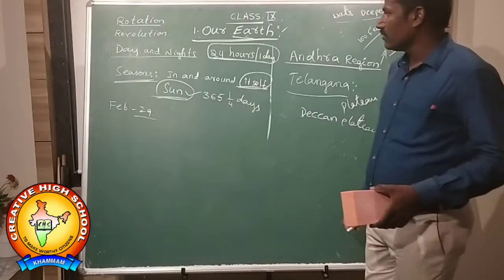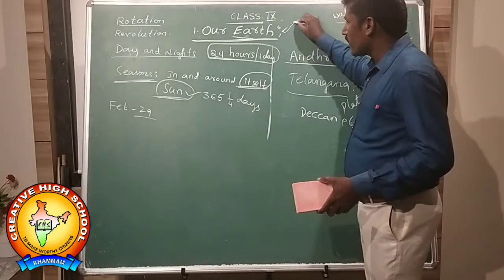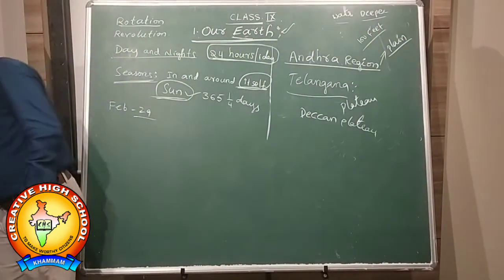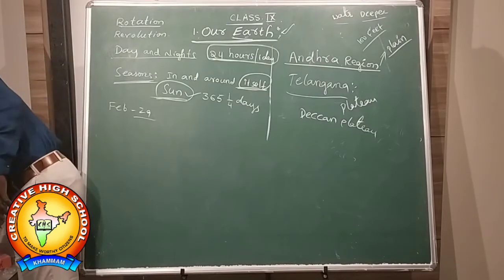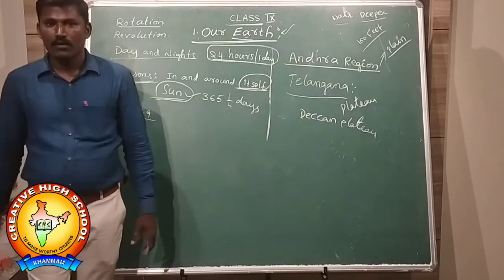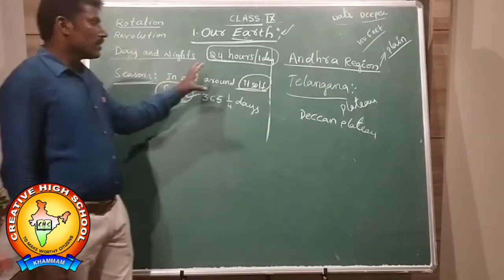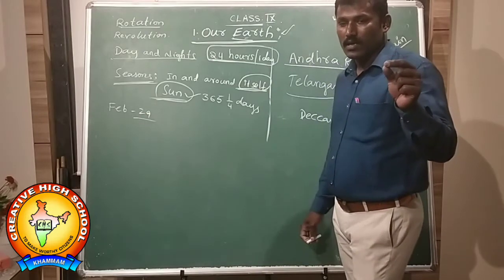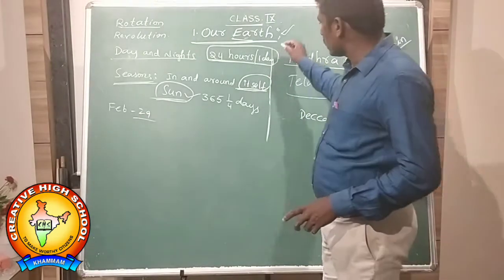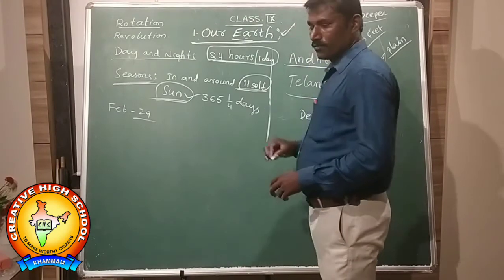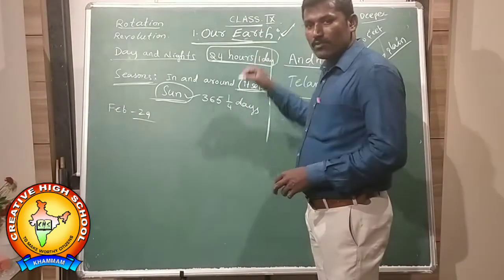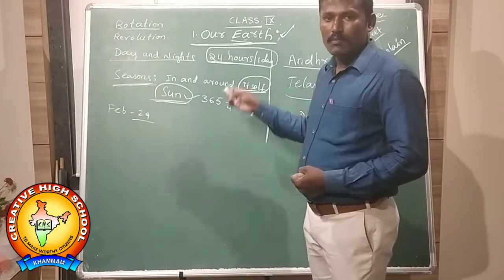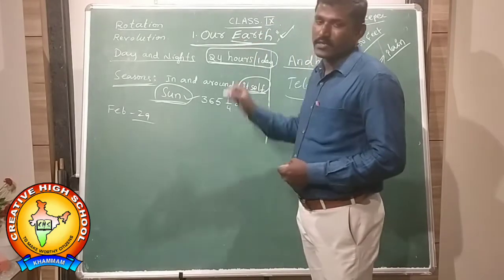Now try to listen here. Earth is a planet. We are all living on this earth, including small creatures. From small creatures to big animals, all are living on this earth. We are using this earth as our resource. From this earth we are getting food and each and everything. We are all depending on our earth for our resources.